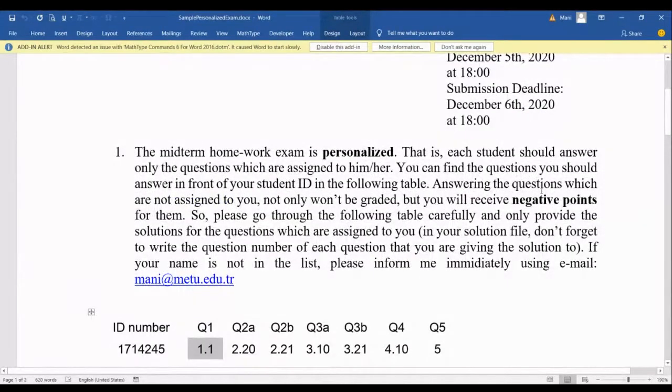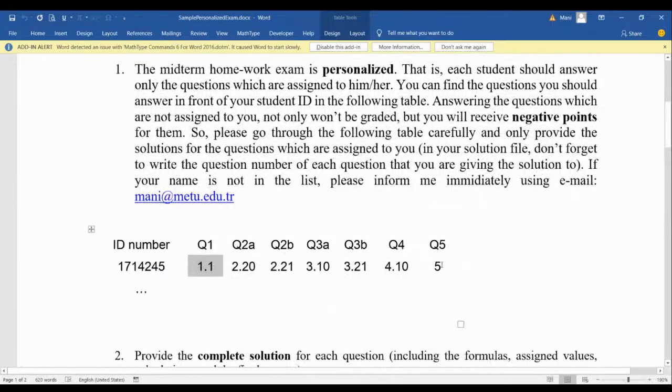Answering the questions which are not assigned to you not only won't be graded, but you will receive negative points for them. So it's very important to know exactly which questions you should answer. Unfortunately, in the last semester for statistics, we had some students who received negative points by answering the wrong questions. So let's avoid that, and please be careful about the questions which are assigned to you.